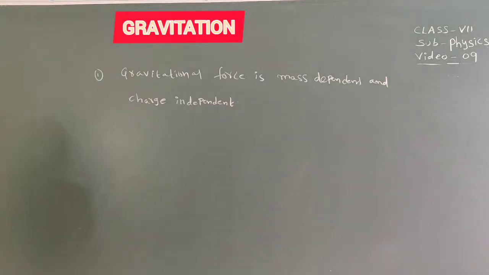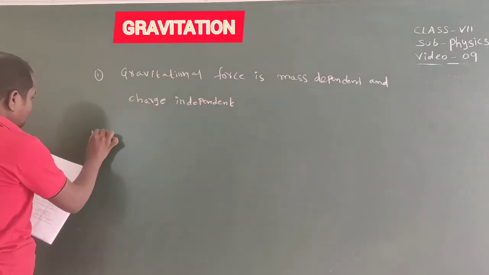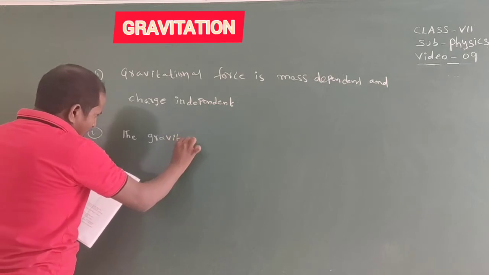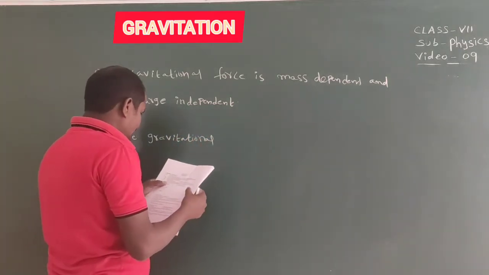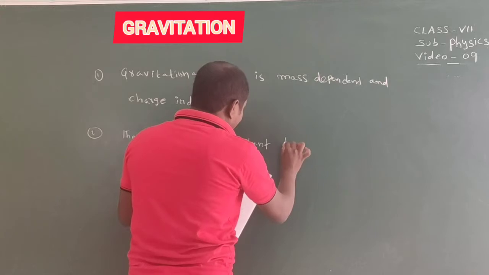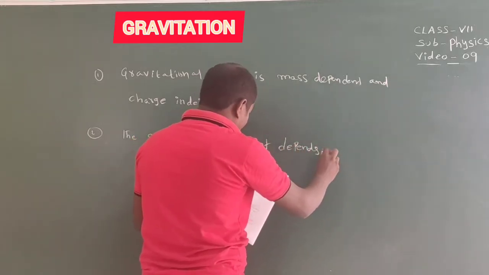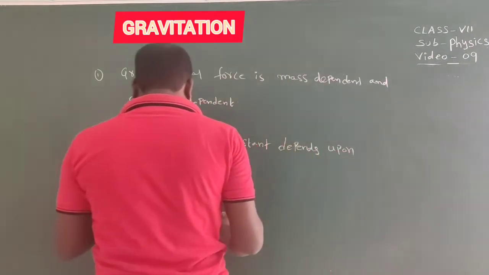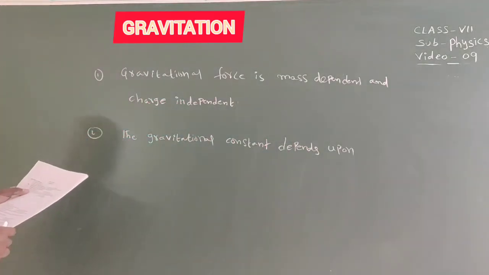Okay. Next, question number 2. The universal gravitational constant does not depend on any other quantity. So option number D is the answer.